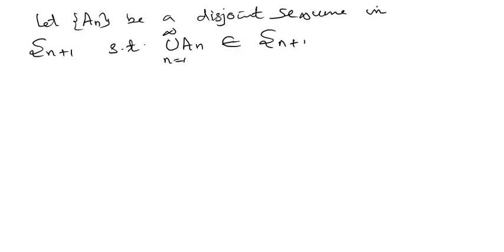What's Sn plus 1? It's the class of products of n plus 1 copies of semi-closed intervals. So both An and this union are products of n plus 1 copies of semi-closed intervals.